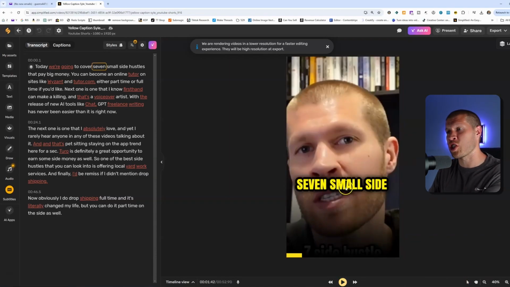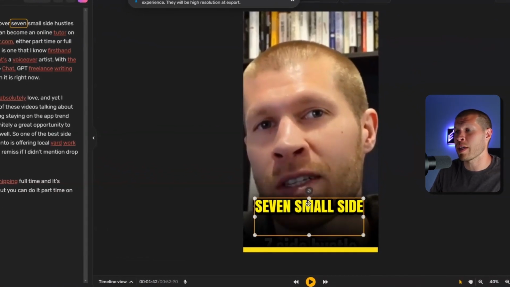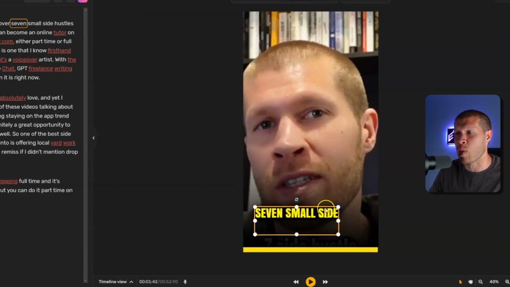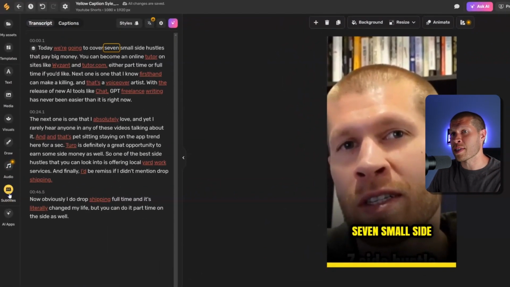And then you can see it starts generating the captions here, which you can click in. You can drag it all over if you want to move it up, down. If you want to resize it, make it smaller or bigger, you can do that as well. So let's put it like right there roughly as an example. You can also go into subtitles here and switch it around if you want to. So if you go to subtitles, you can edit the specific video.